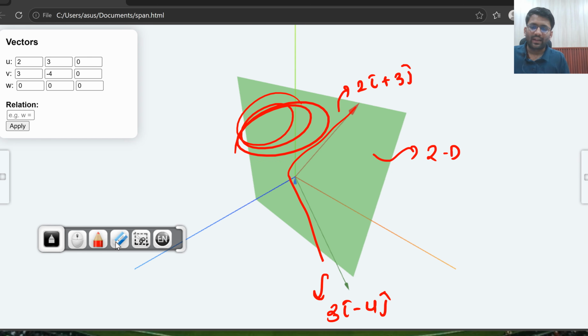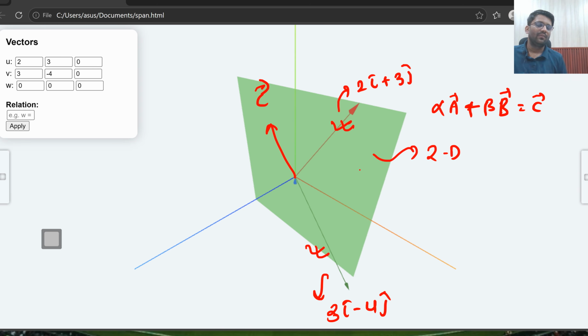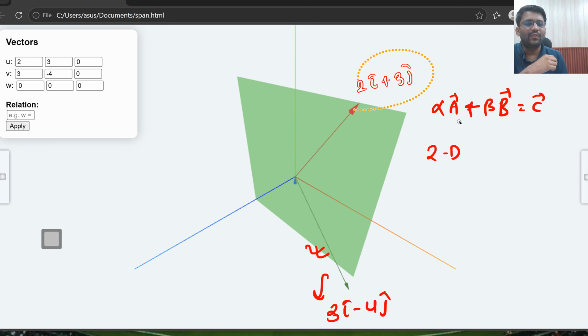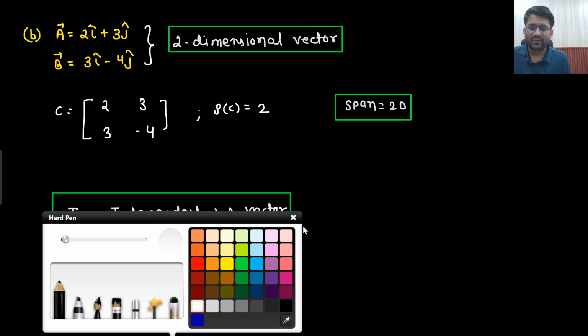Let's just say someone comes and says make this vector, which is lying in this plane. Will you be able to make it? Yes sir. Using the linear combination alpha of vector A plus beta of vector B, I will be able to create this vector C, which is lying in this particular plane. Is that clear to you or not? So what is the span? Span is 2D. Although we don't need to do all these things in the examination hall, we will simply calculate the rank. But again, visualization is important, to see what we actually mean by the 2D span. Is that clear? Absolutely sir, everything is crystal clear.